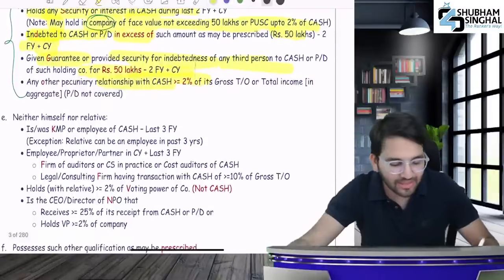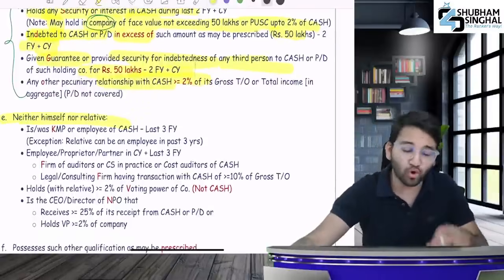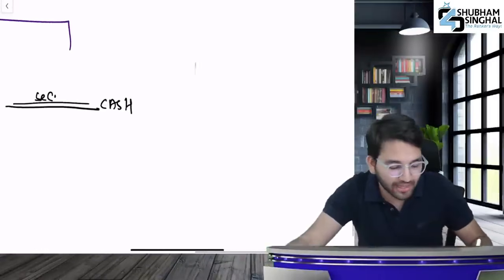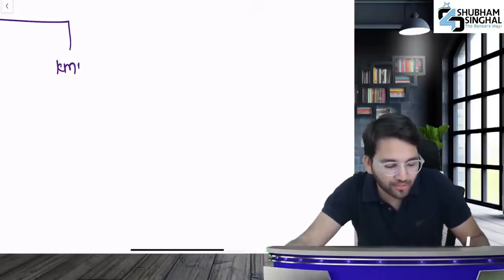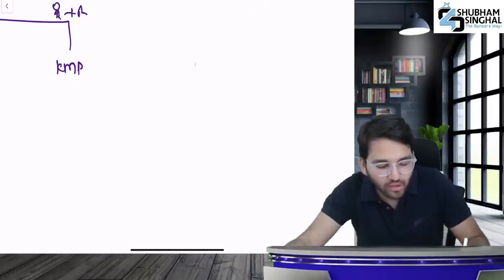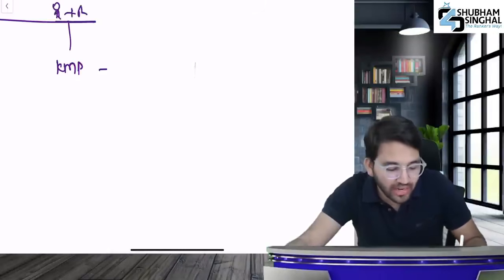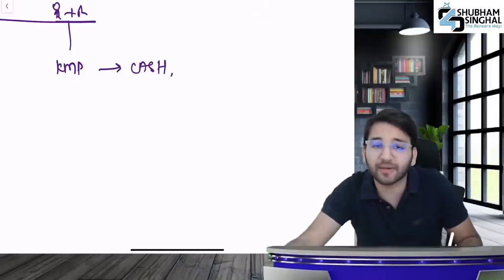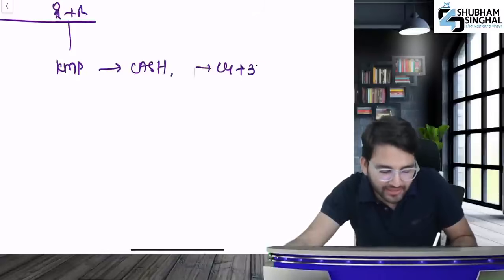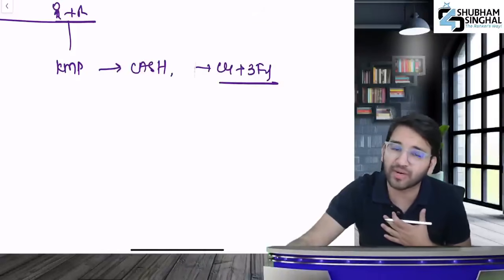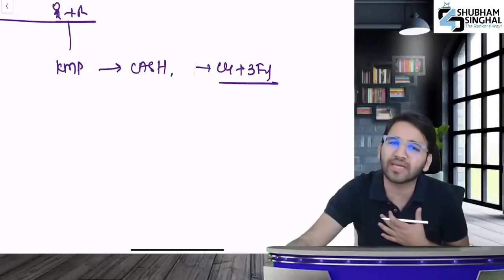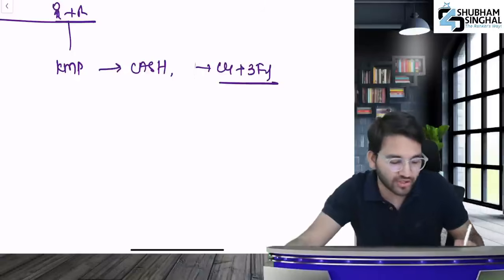Now let's talk about neither himself nor a relative. Now we are talking about both of them. Listen to me. First, myself and relative should not be a key managerial person. Neither me nor my relative should be a key managerial person in the company, associate, subsidiary, holding, in the current year and preceding 3 financial years. Neither me nor my relative should be a key managerial person or employee in the current year and 3 preceding financial years.